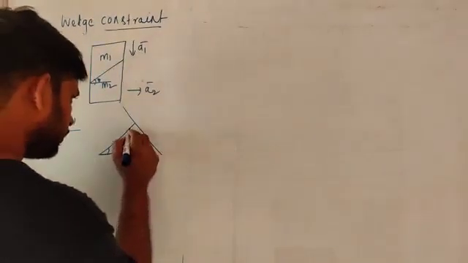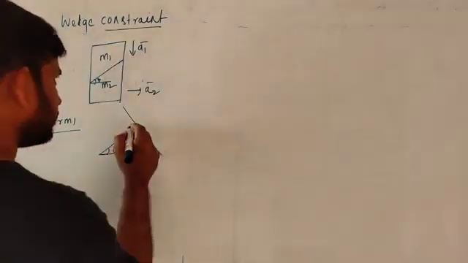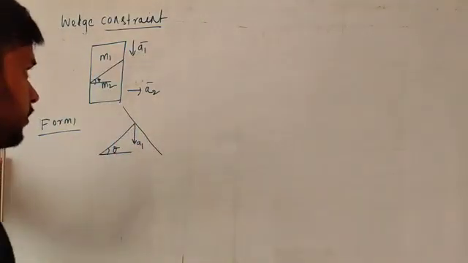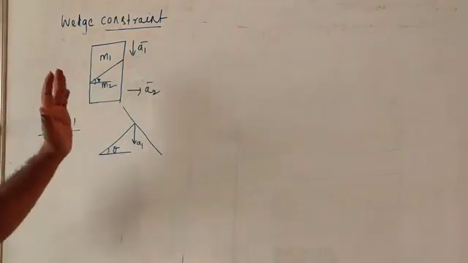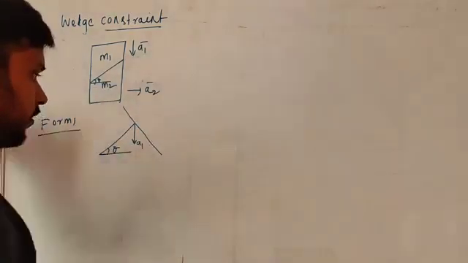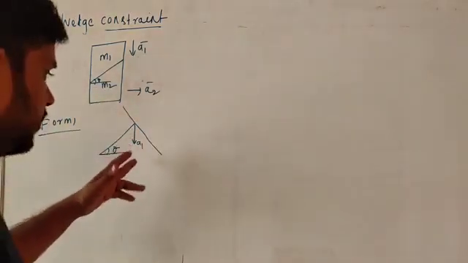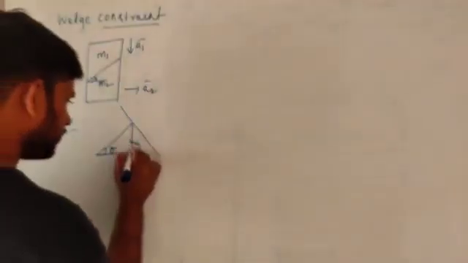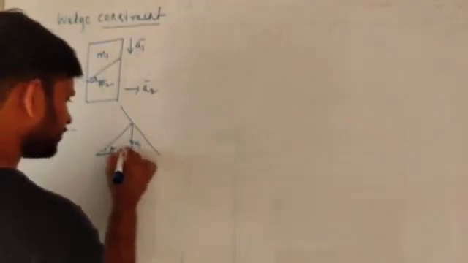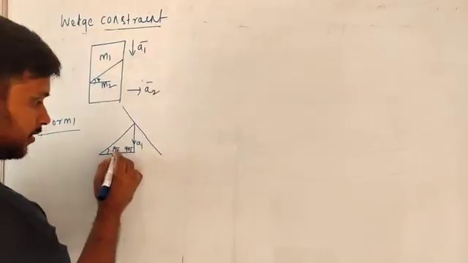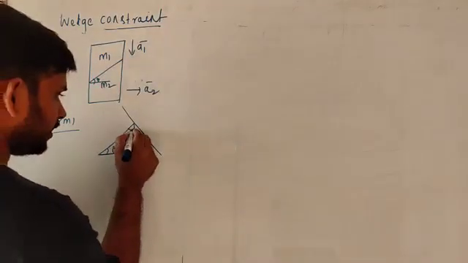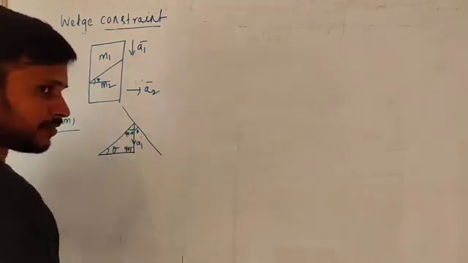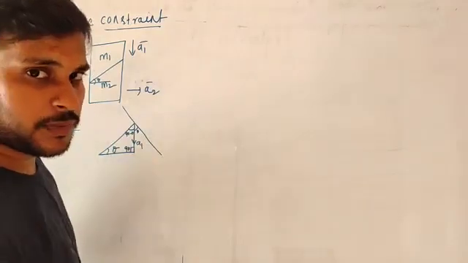A1 must be like this, so we have to divide the A1 components. To do that we have to know the angle. Here the angle is 90 degrees, this is theta, this is 90 minus theta. Angle is very important.